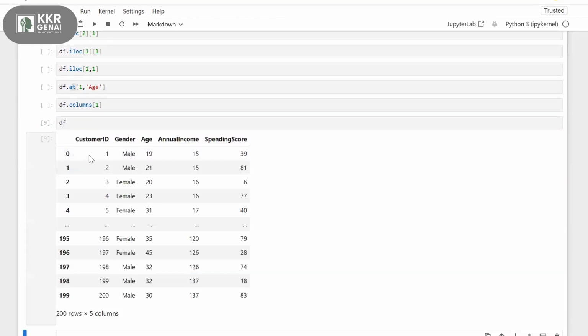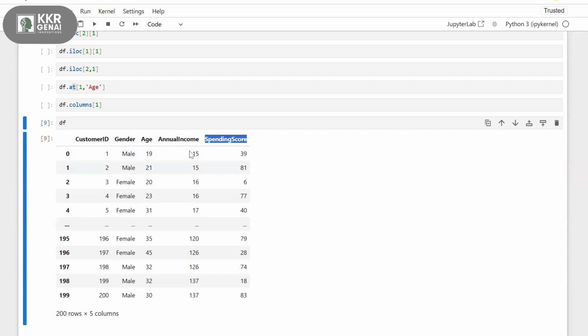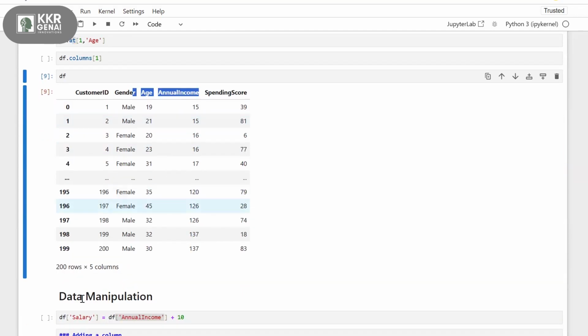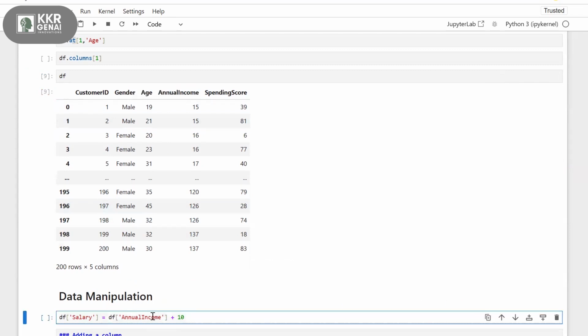Now this is my data frame. So I'm having customer ID, gender, age, annual income, and spending score. I'm having 5 columns. Now I want to add a column called salary, where I need to add 10 to my annual income. So this is the example calculation.